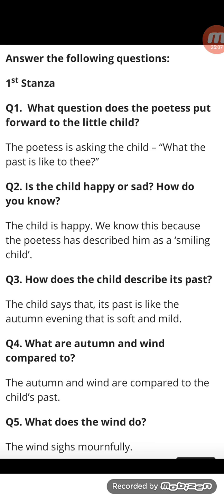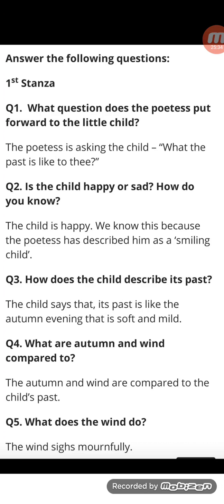Stanza 1, some additional questions. Question number 1. What question does the poetess put forward to the little child? The poetess is asking the child what the past is like to thee. I told you thee is an archaic word, you. Question number 2. Is the child happy or sad? How do you know?